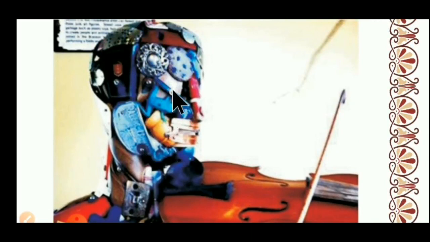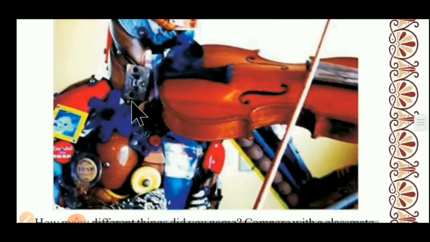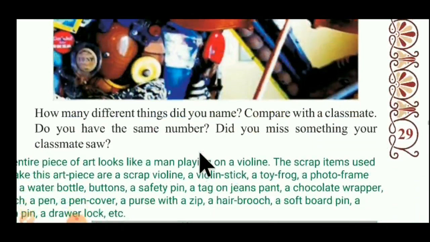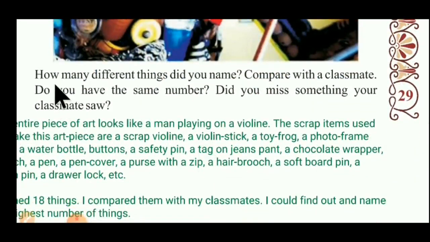You have to observe carefully, and then make a list on the downside. Just observe all the things. Observe the picture carefully. What types of things can you see here? You have to make a list there. After that, one question is asked. How many different things did you name? How many things did you find from that portrait?